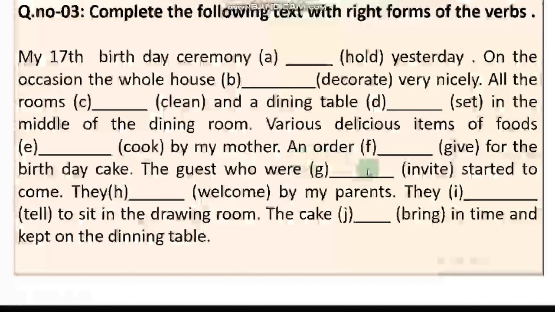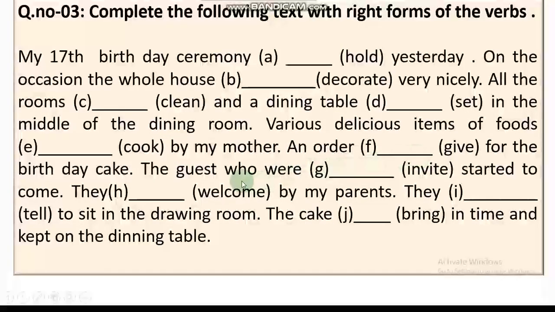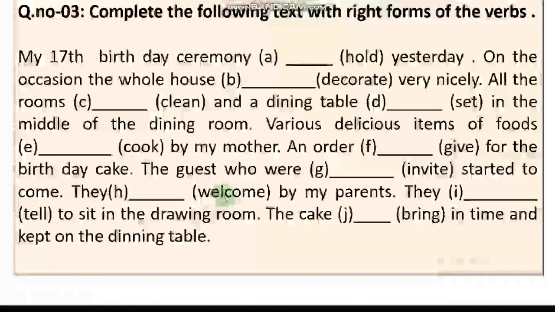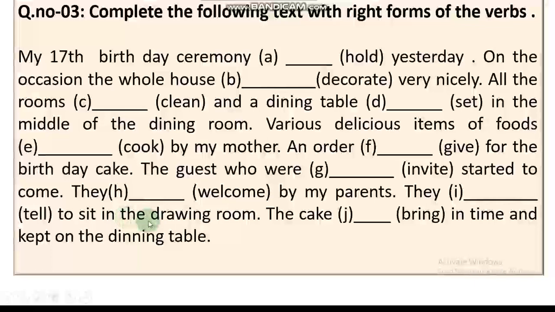An order (give) for the birthday cake. The guests who (invite) started to come. They (welcome) by my parents. They (tell) to sit in the drawing room. The cake (bring) in time and kept on the dining table.